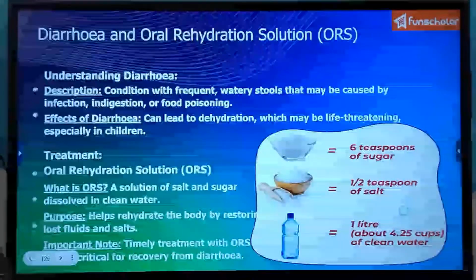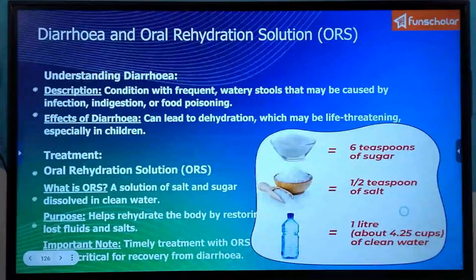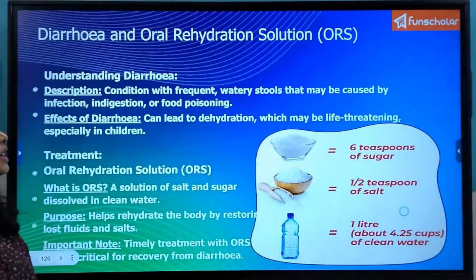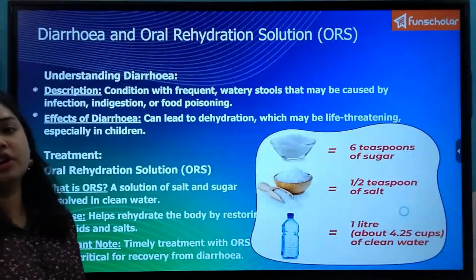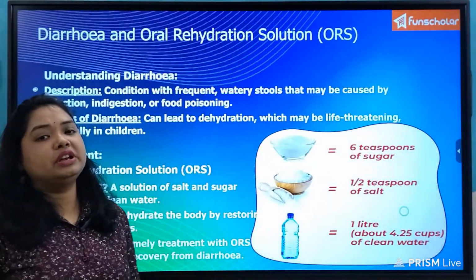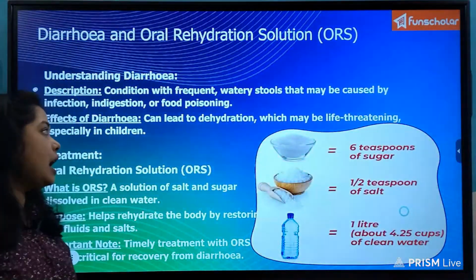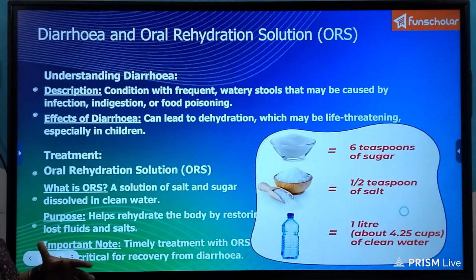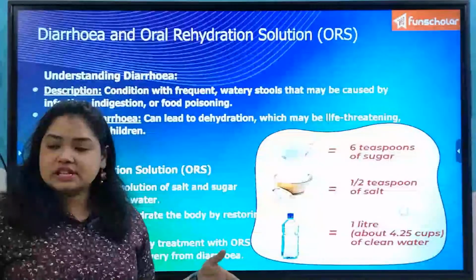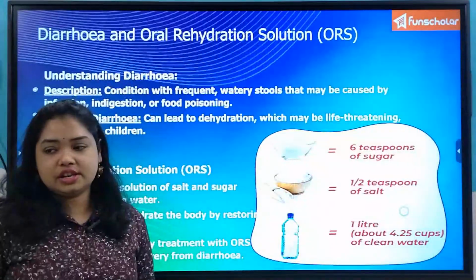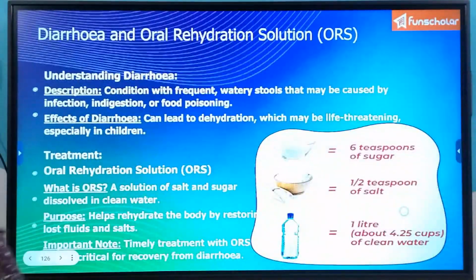Now, diarrhea and oral rehydration solution. What is diarrhea? Diarrhea is a condition in which the digestion in our body system is disturbed and becomes faulty. So what happens? Digestion doesn't take place properly, and the food that we take in is lost along with a lot of water from our body.